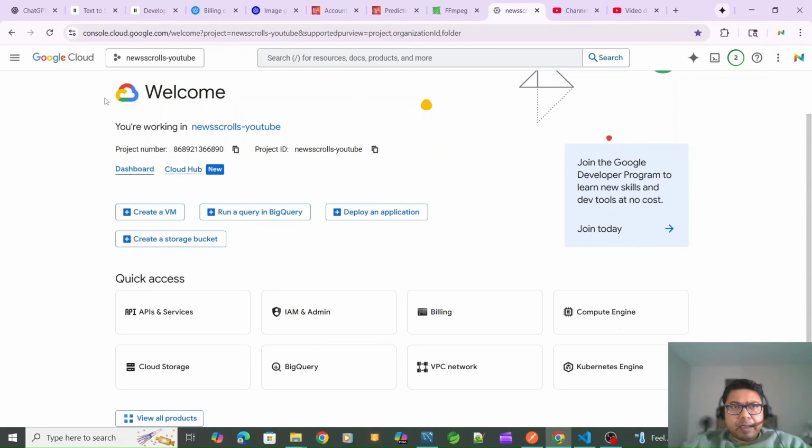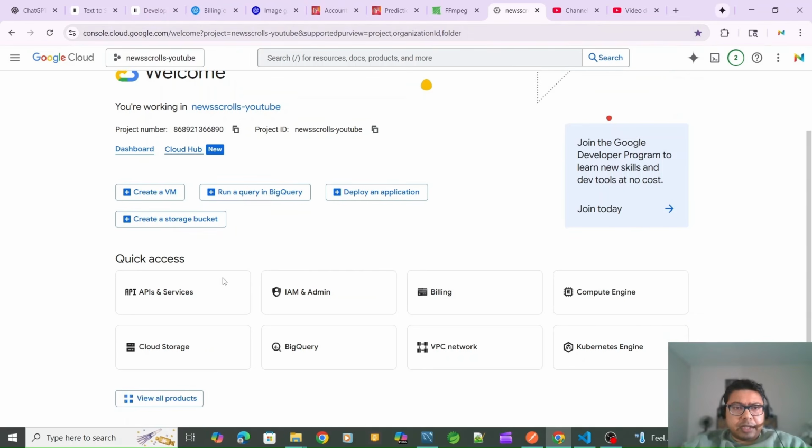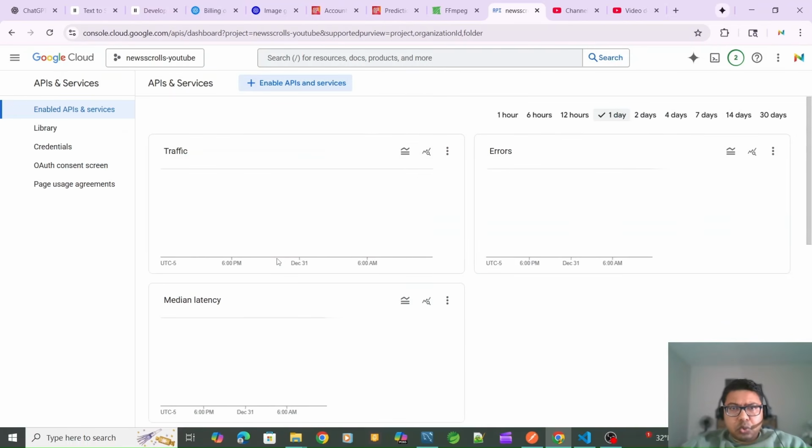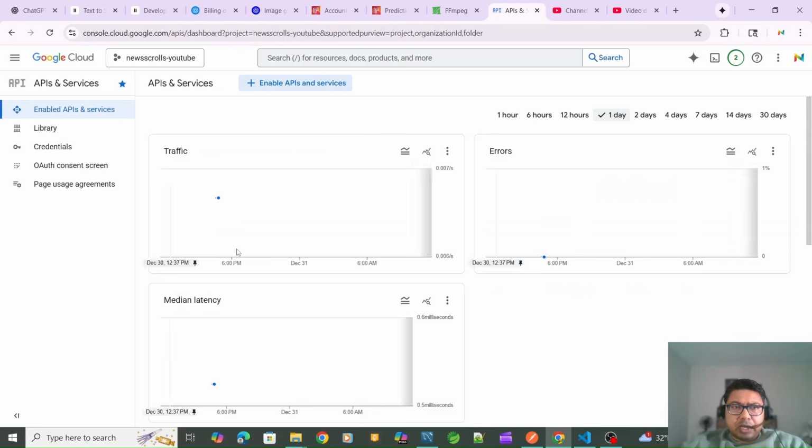Basically, we go to cloud.google.com, and there is an APIs section. Here we have to create an auth token, and use that token through programming to post a video to YouTube. That's what I'm doing.